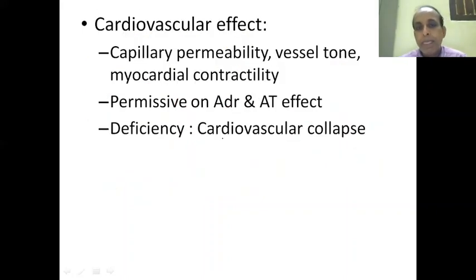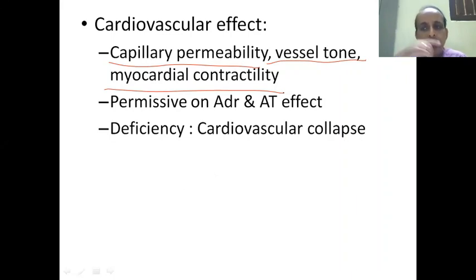Cardiovascular system: they usually maintain normal cardiovascular function. Usually they maintain the capillary permeability, the vessel tone, and the myocardial contractility. Only maintenance. No exaggeration, no decrease in activity. So usually, the maintenance,